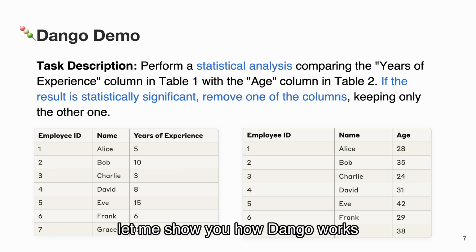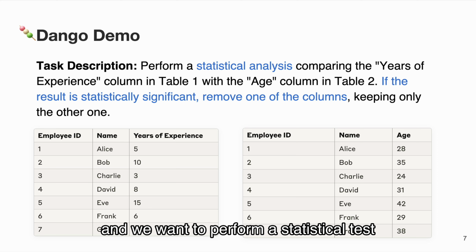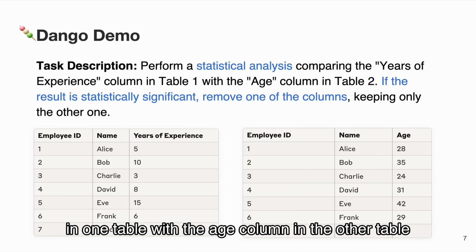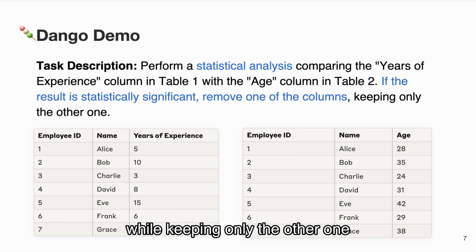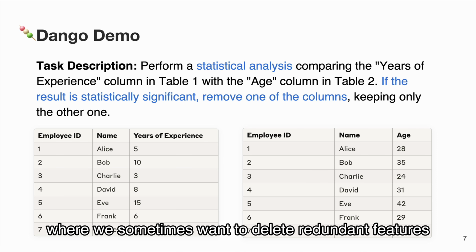Let me show you how Dango works. Suppose we have two tables, and we want to perform a statistical test on the values of the years of experience column in one table with the age column in the other table. If the result is statistically significant, we remove one of the columns while keeping only the other one. This example is inspired by the machine learning tasks where we sometimes want to delete redundant features.